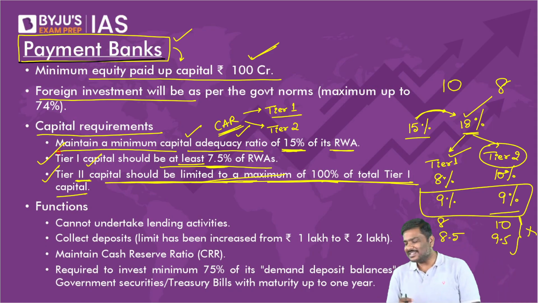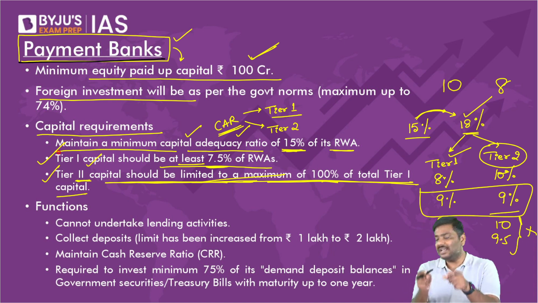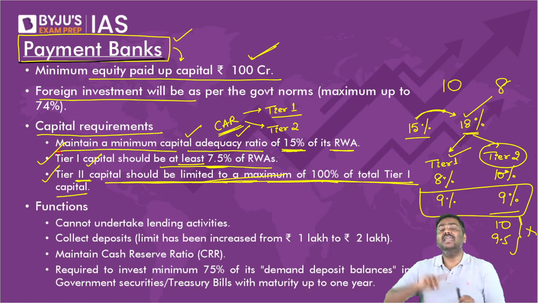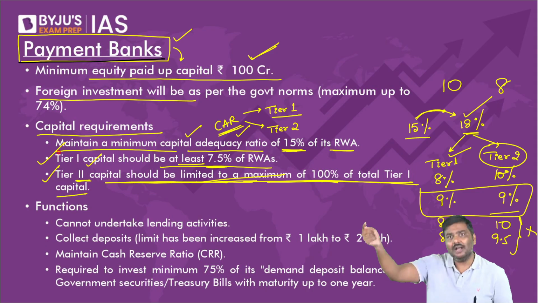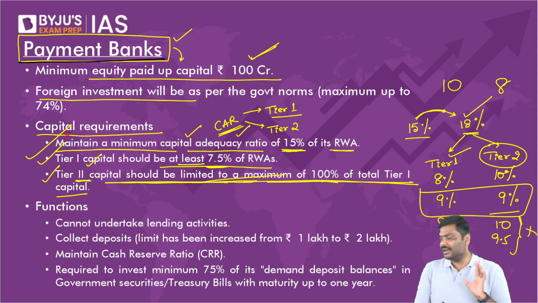Those students who are asking, sir, why should we have more of a tier 1 compared to tier 2? Reason is very simple, my dear. Tier 1 capital can absorb the losses much more easily compared to tier 2 capital. And that is the reason, please revise the Basel guidelines. It says tier 1 should be more compared to tier 2. That is the reason these are the capital requirements.